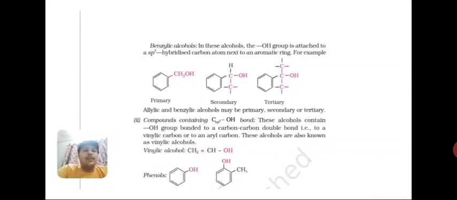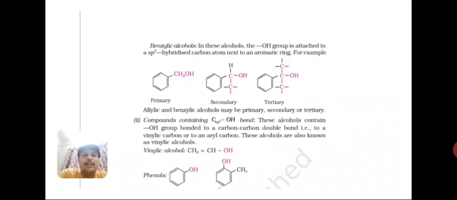Now on the basis of sp2 hybridized carbon bonded to OH, the first category is vinylic, right? When OH is directly attached to the double bonded carbon, then it is said to be vinylic alcohol, or to an aryl group, then it is said to be a phenol.